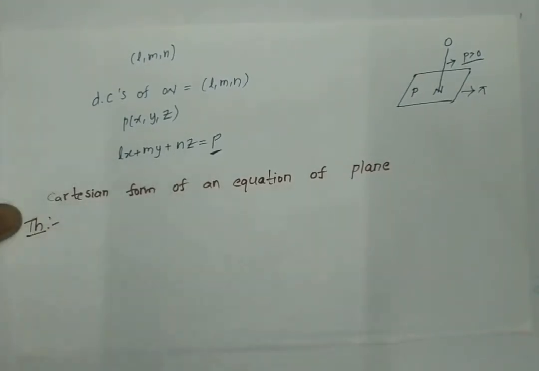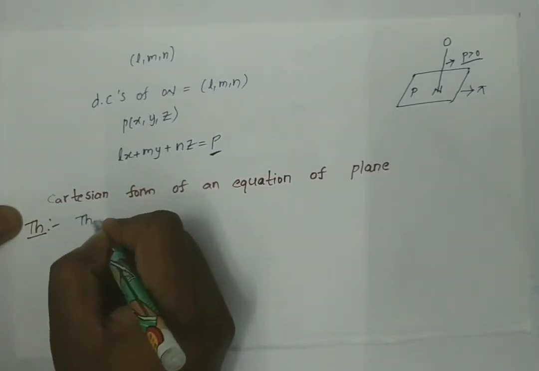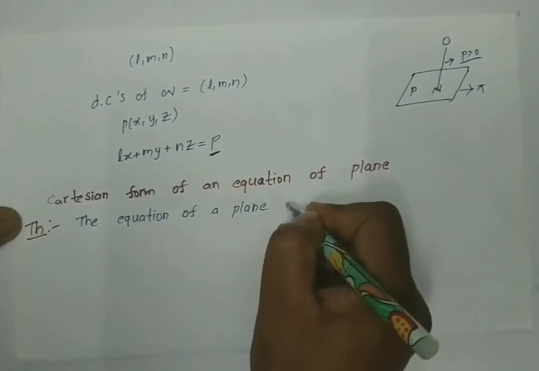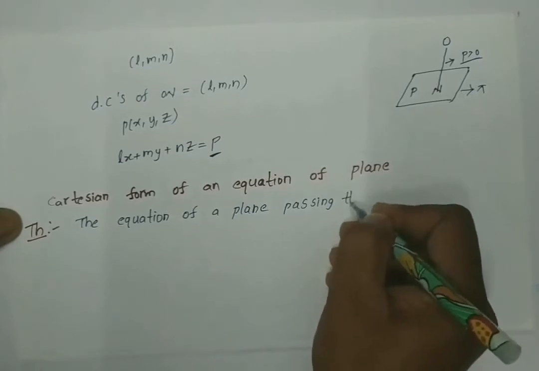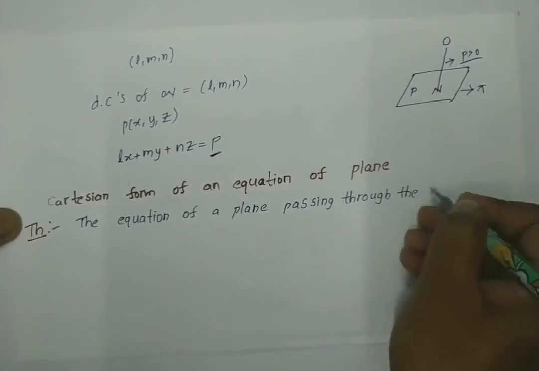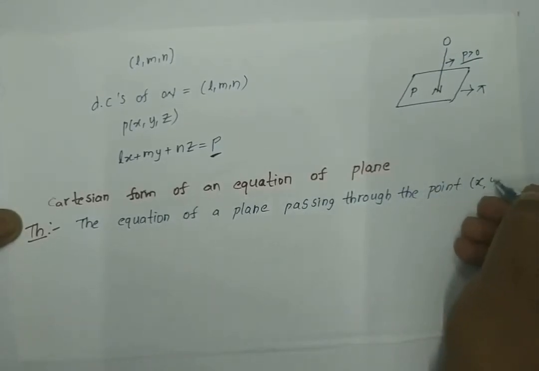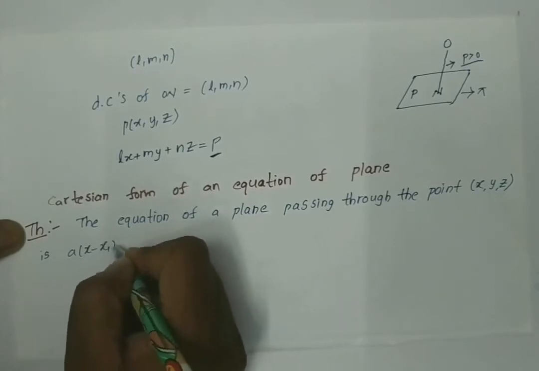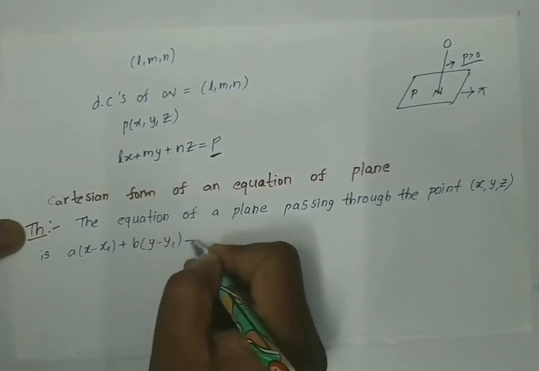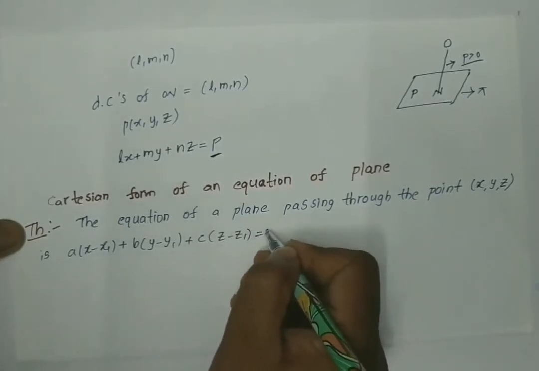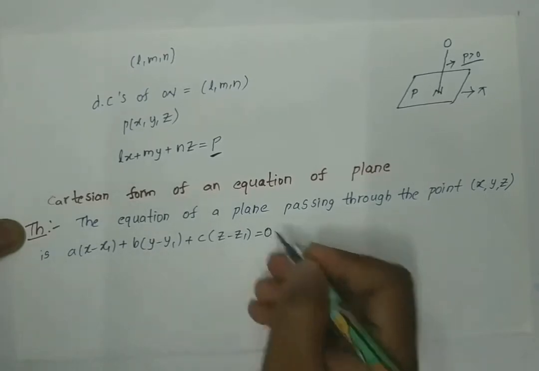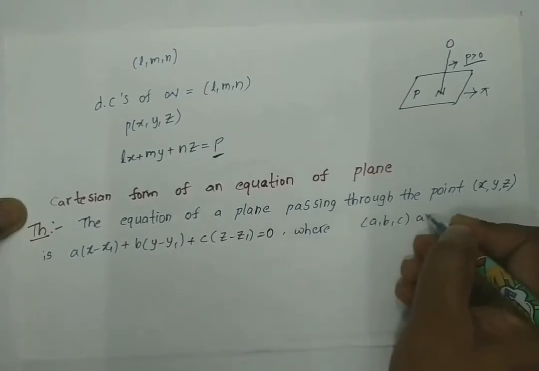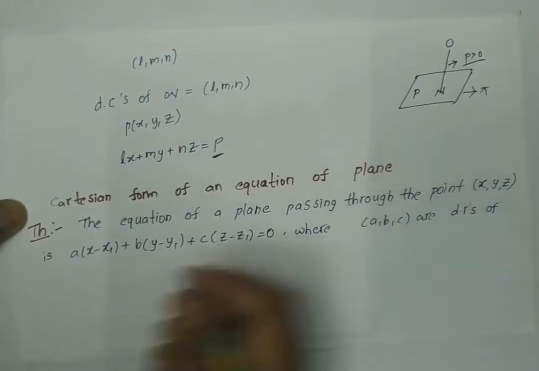Theorem: the equation of a plane passing through the point x1, y1, z1 is a into x minus x1 plus b into y minus y1 plus c into z minus z1 is equal to 0, where a, b, c are direction ratios of the normal to the plane.